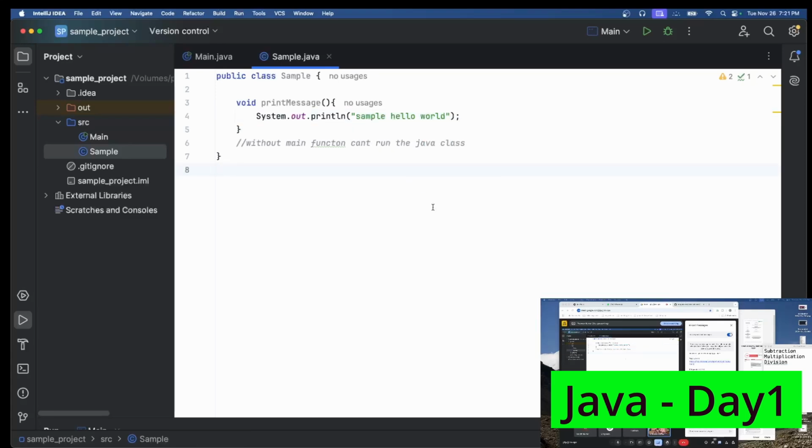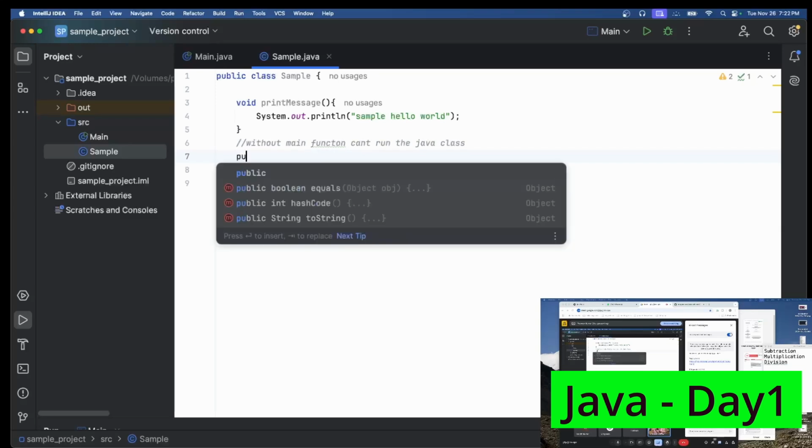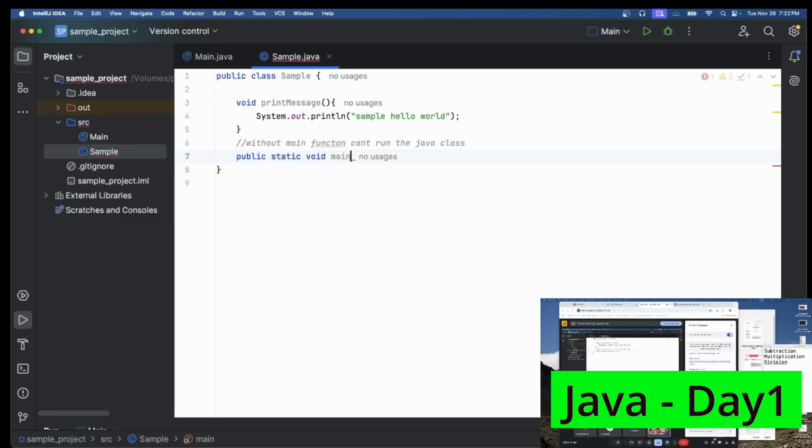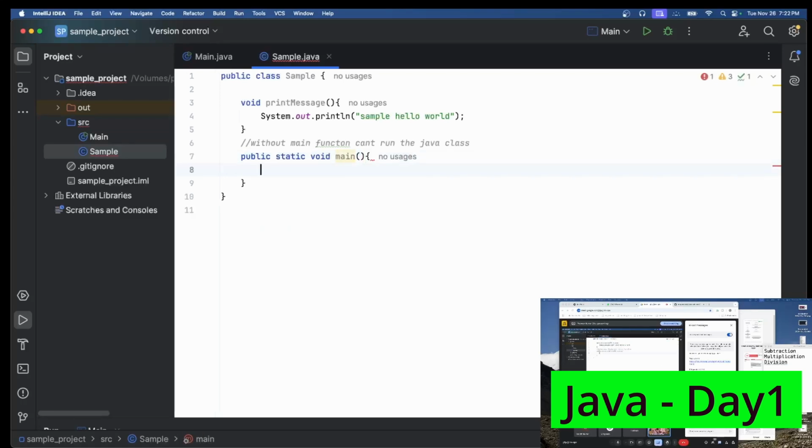Now the solution for this one: we need to create a main function. How to create a main function? It is public static void main. You have to remember this syntax, public static void main. This is the syntax for the main function, which we can say starts the execution. Here, what we need to do is create an object for this sample.